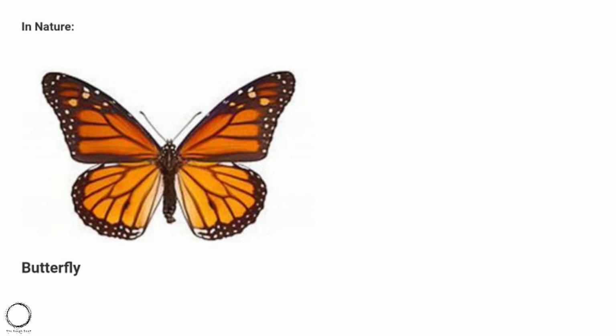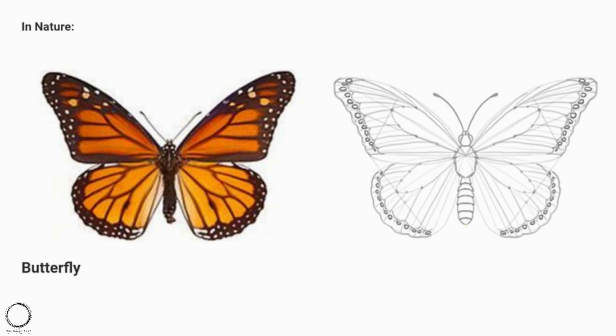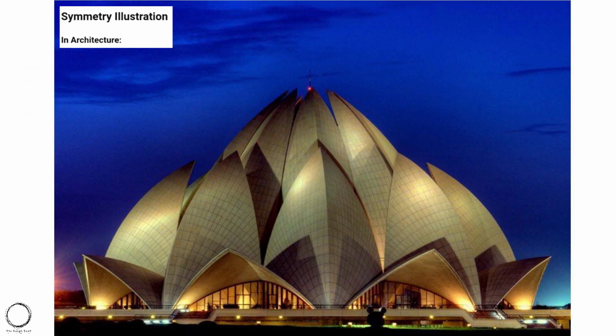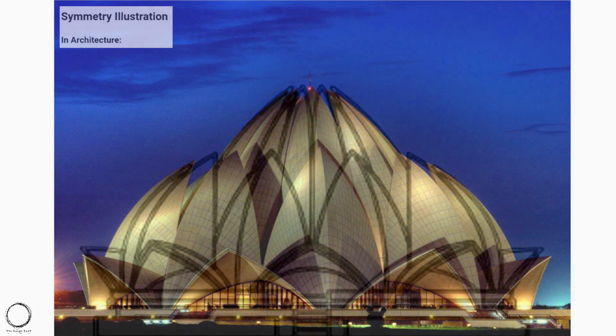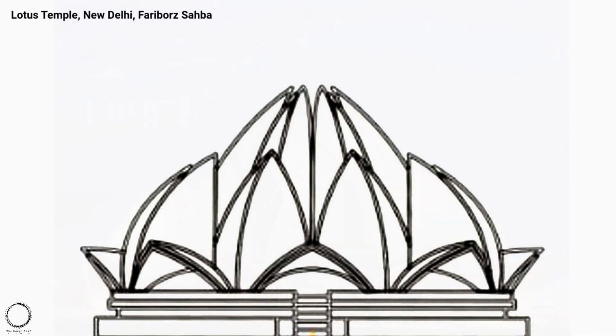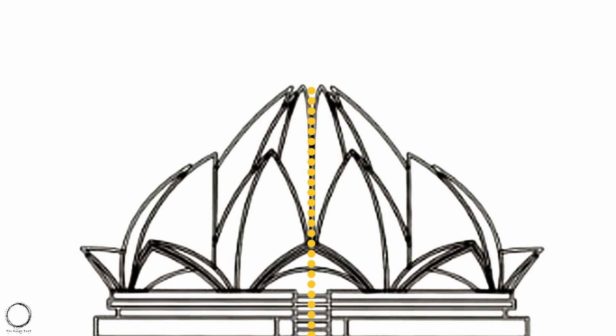While in nature, the best example for symmetry is the butterfly, which is vertically symmetrical, like you can see in the image above. Another symmetry illustration in architecture is the Lotus Temple, New Delhi, and here is the axis line showing the symmetry. And I hope you're clear with the difference of axis and symmetry, as axis is the path and symmetry is the components or forms mirrored along the axis.